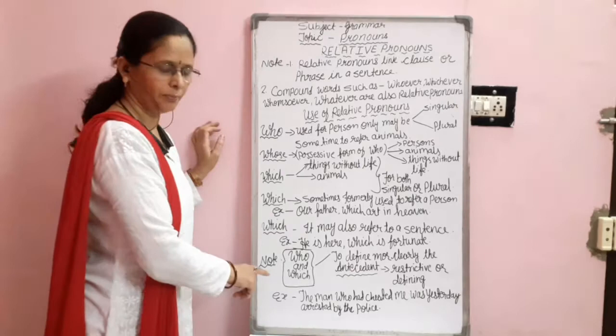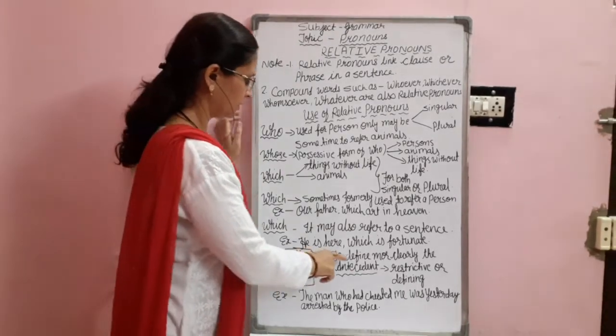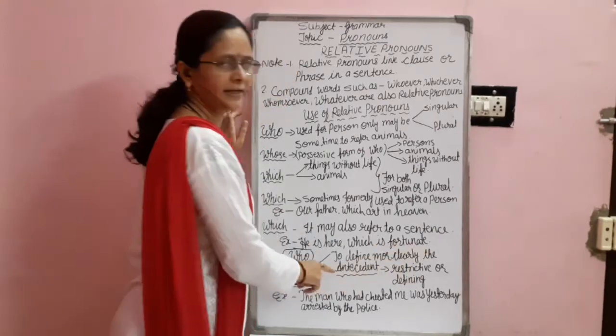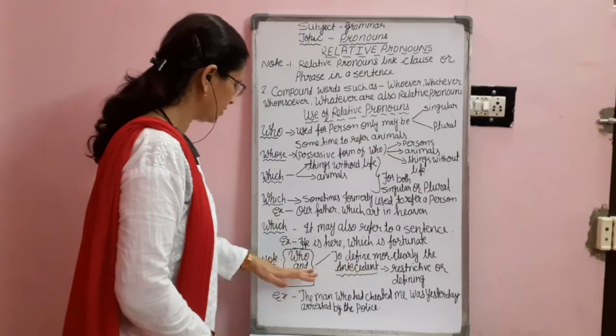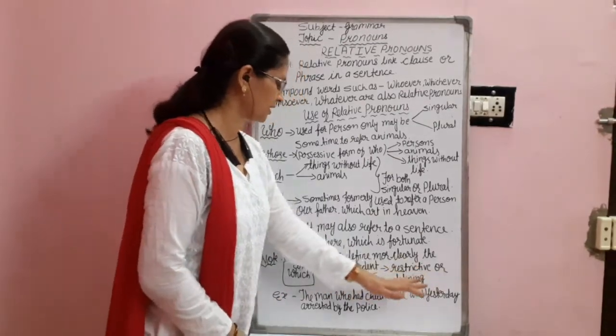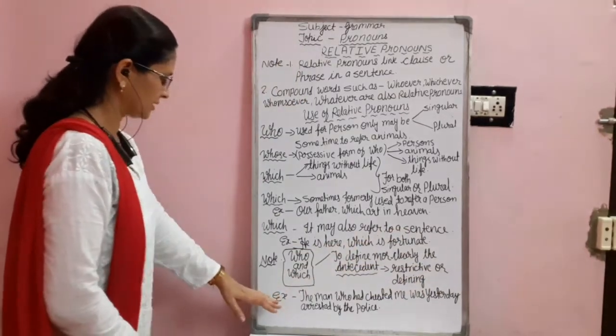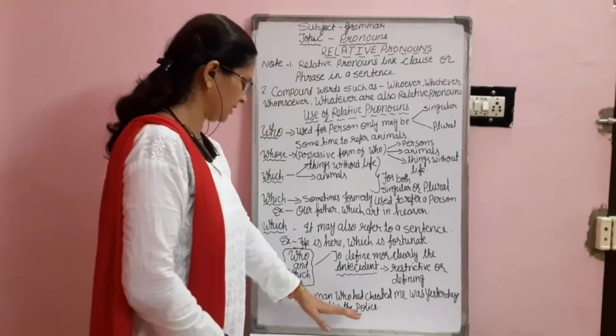Here I have given a point to remember: who and which are used to define the antecedent more clearly. When we have to define the antecedent more clearly, we use who and maybe which. These are also known as restrictive or defining. For example, the man who had cheated me was arrested by the police yesterday.